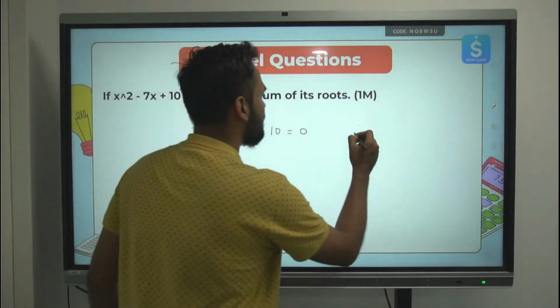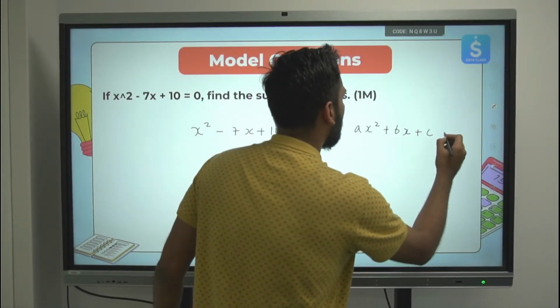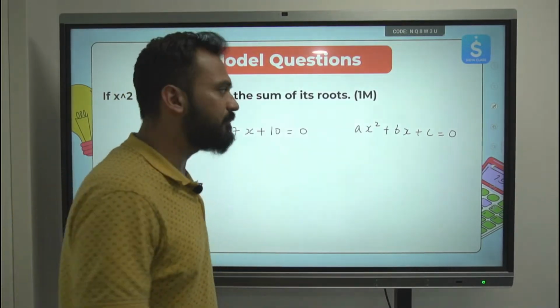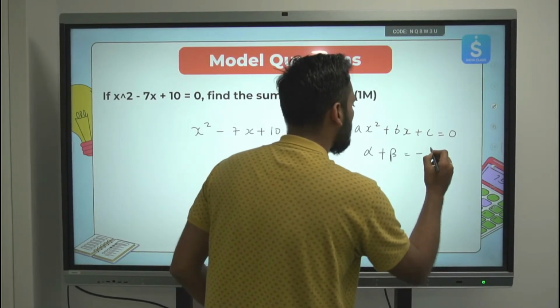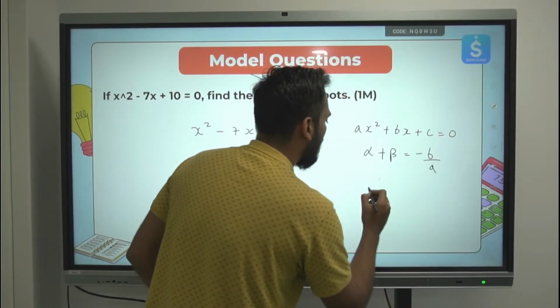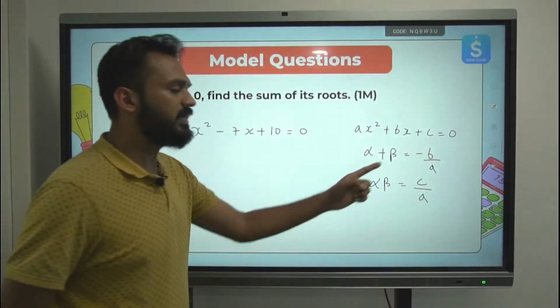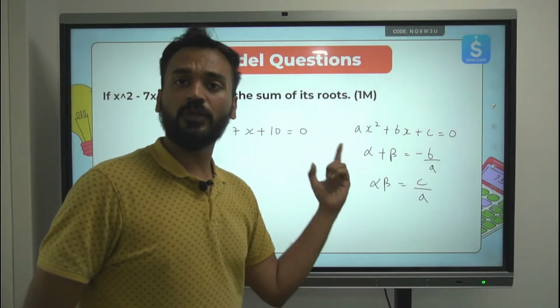The standard formula is this. If the roots are alpha and beta, alpha plus beta is equal to minus b by a, alpha multiplied by beta is equal to c by a. This you have already learned. This is the relation which we will be using over here as well.